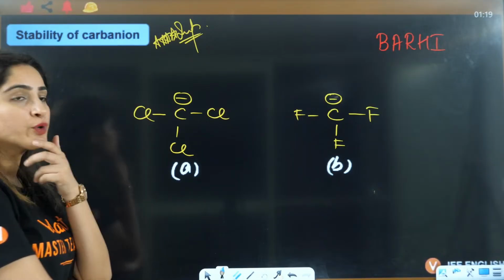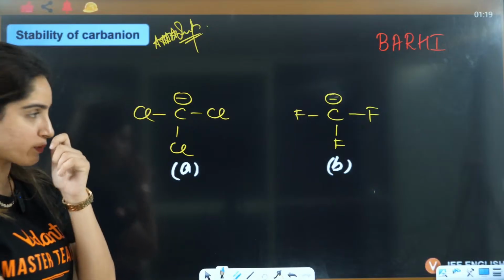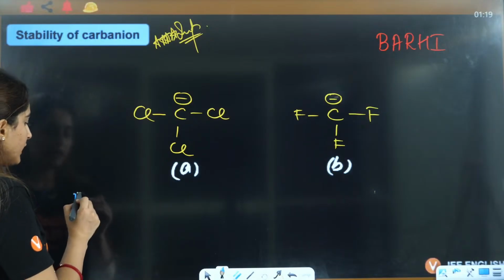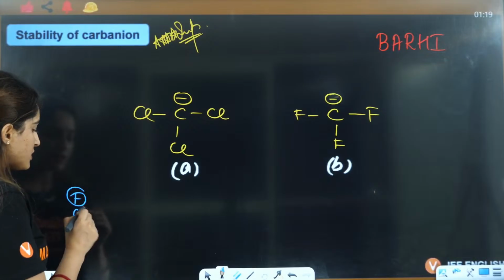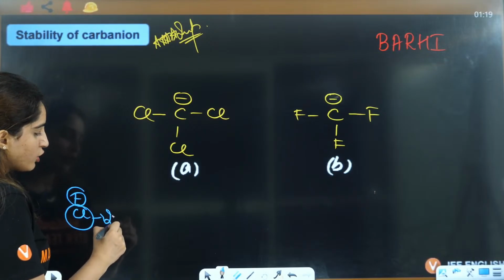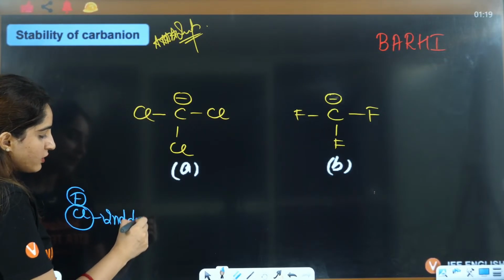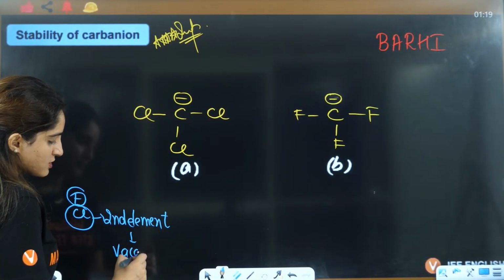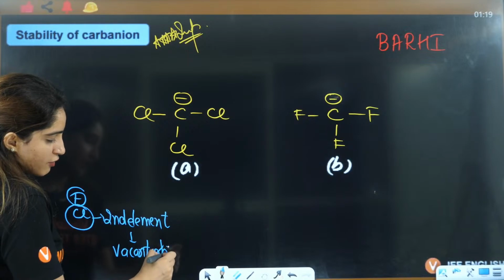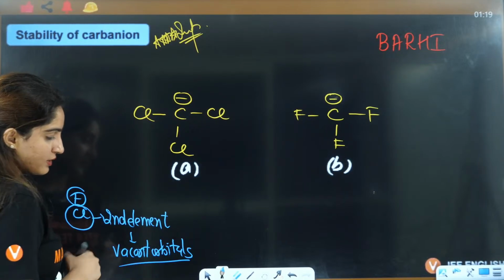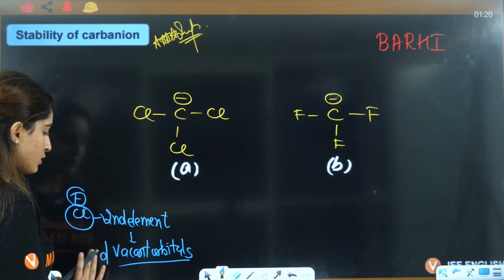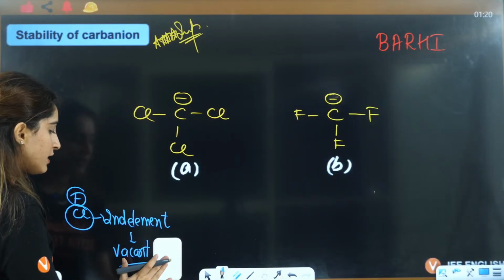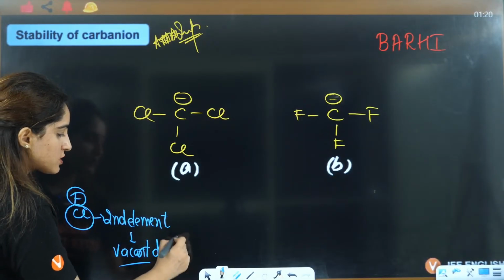This is negative. You need something which has vacant orbitals. Fluorine and chlorine: tell me, out of this, which is the second-period element? Chlorine is the third-period element, so chlorine will have vacant d orbitals. Fluorine will not have vacant orbitals.